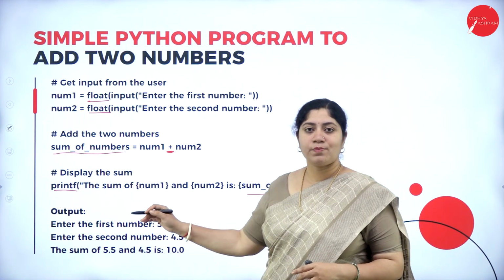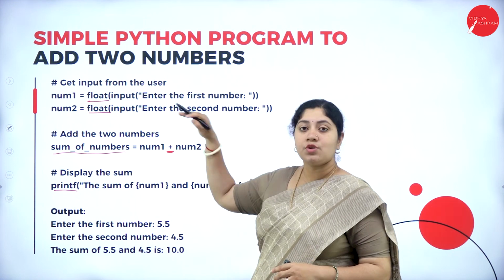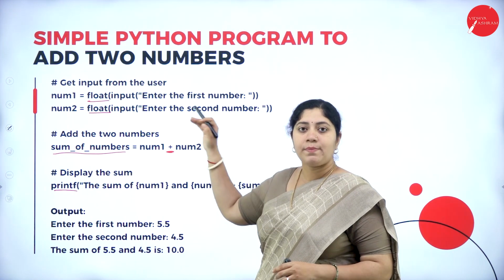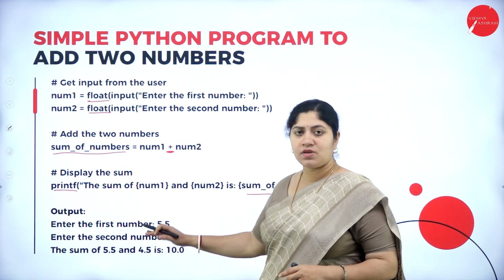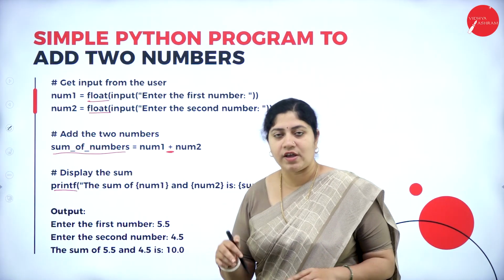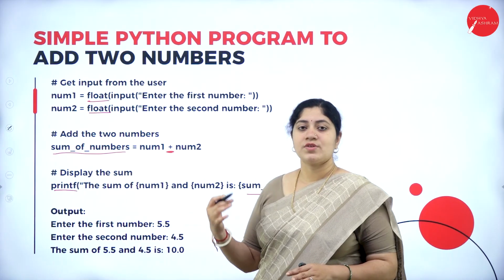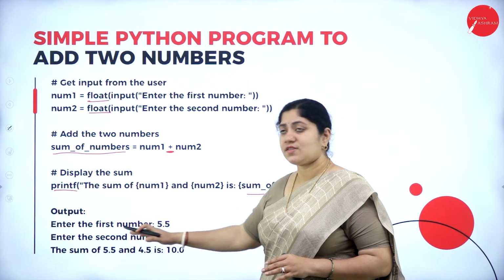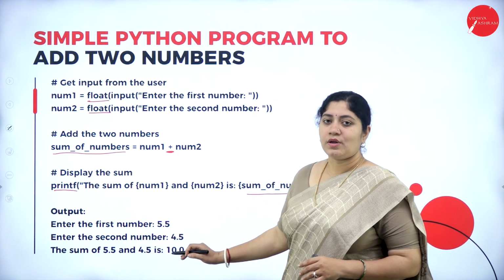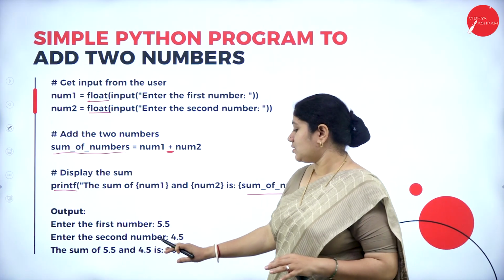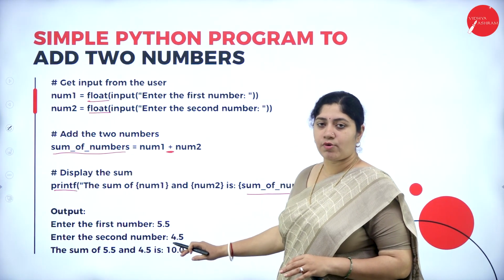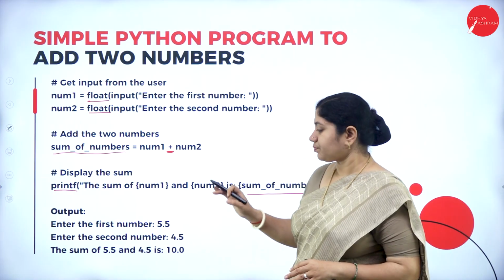So let's see the output for this program. The user will be asked the message "Enter the first number", and the user will enter 5.5. Similarly, next the user will be asked for the second number with the message "Enter the second number". The user will enter the second number, which is a float, that is a decimal point number, 4.5.